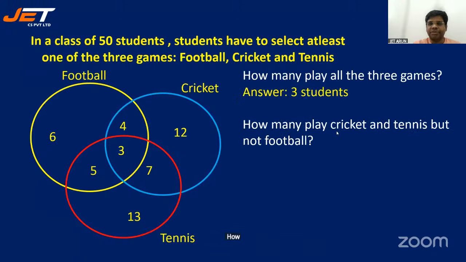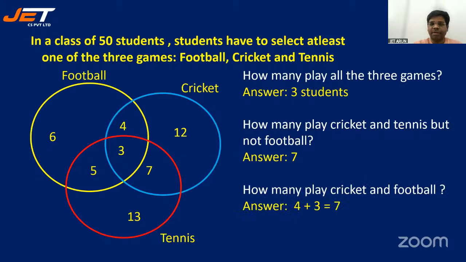How many play cricket and tennis but not football? They play cricket and tennis but don't play football. How many? Yes. Wonderful. Seven, right? How many play cricket and football? Simple. 4 plus 3, you have to add these two. Overlap region between football and cricket is 4 and 3. 4 plus 3 is 7.